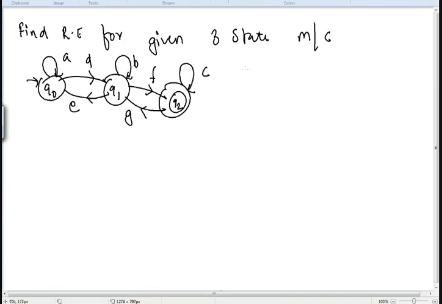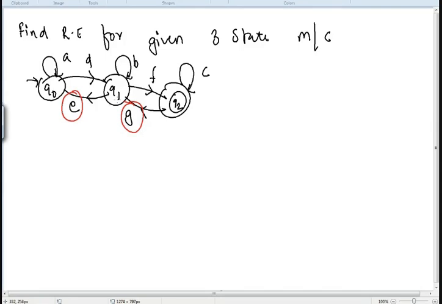Now see, when you are solving a problem like this, first we need to analyze which loop we can eliminate or which state we can eliminate. तो यहाँ पर हम लोग Q0 और Q2 को तो eliminate कर नहीं सकते, right? I can eliminate Q1, but Q1 के साथ में associated you can see so many links are there or loops are there. So what I need to do is that I need to first eliminate the loops now. So you can see I can eliminate E loop and I can eliminate G loop.